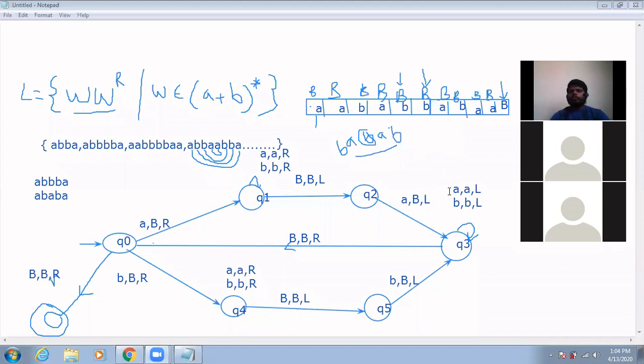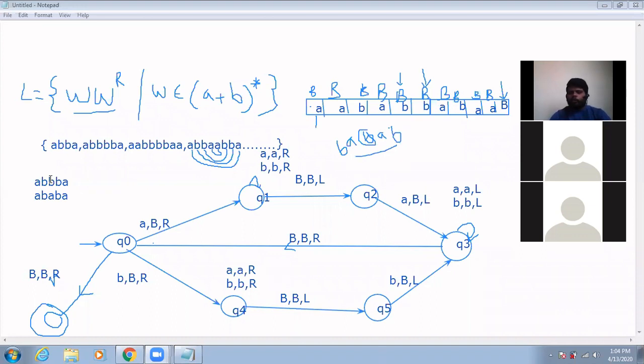Any number of A's, you have to move the left hand side. B I make as a blank, and I am moving left hand side. Any number of A's, any number of B's, I have moved the left hand side. I encounter a blank. I am at state Q0, and after Q0, I need to process a B. B I am making as a blank, and I am moving right hand side.